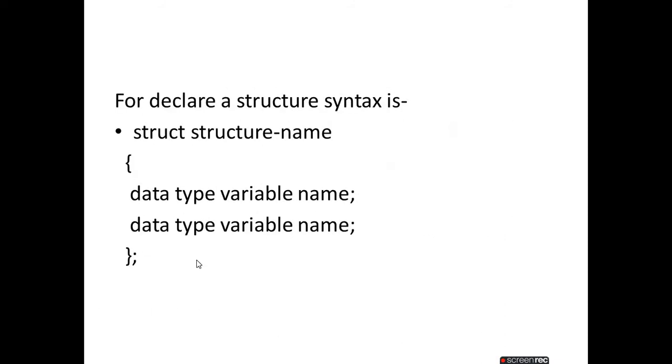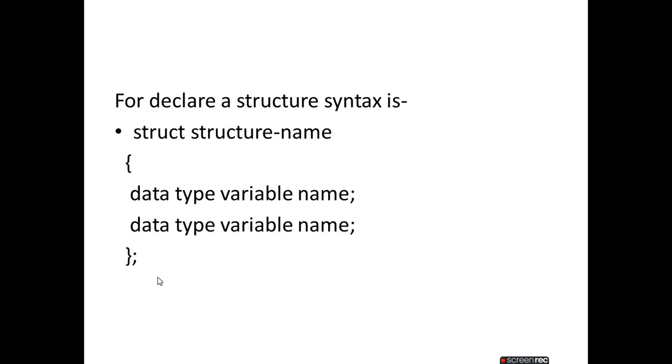This is the syntax for declaring a structure. The struct keyword, then the structure name, which the user defines. Then in the brackets or body, data type, then variable name. There are lots of them.